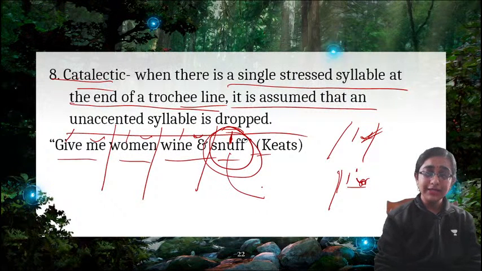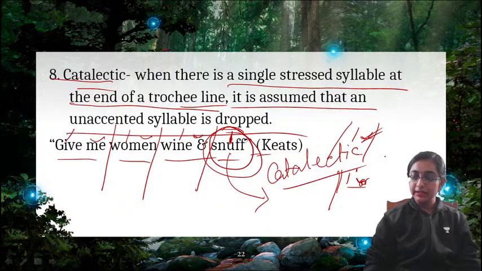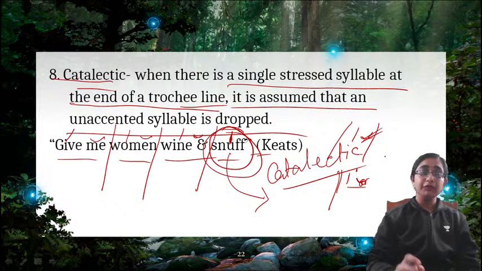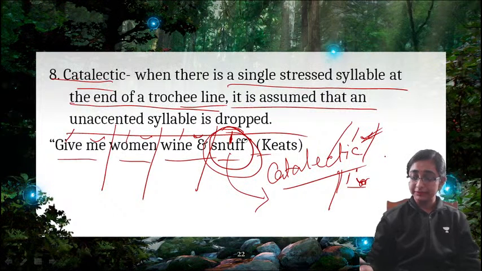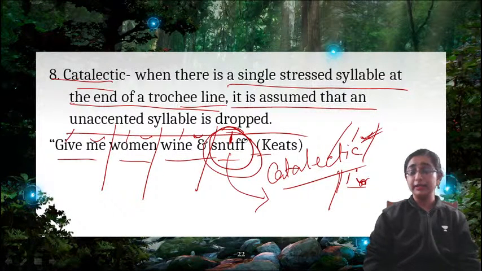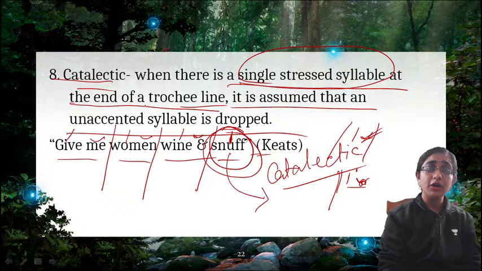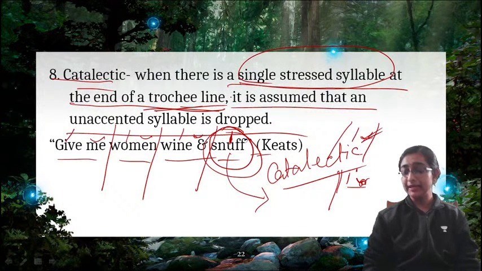So "snuff" is an example of catalectic. Give me women, wine and snuff. After "snuff" there is no unstressed syllable, therefore "snuff" is an example of catalectic. As I have said, a single stressed syllable at the end of a trochee line is catalectic.